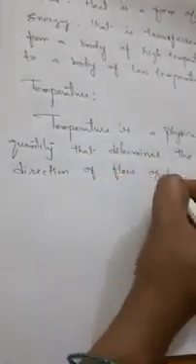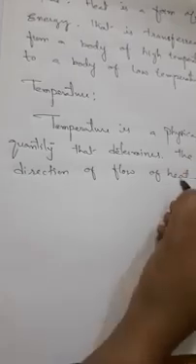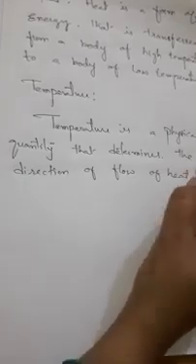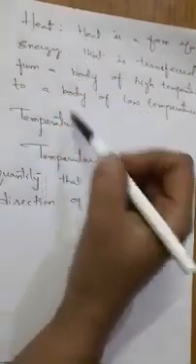Okay, so this is the difference between heat and temperature.